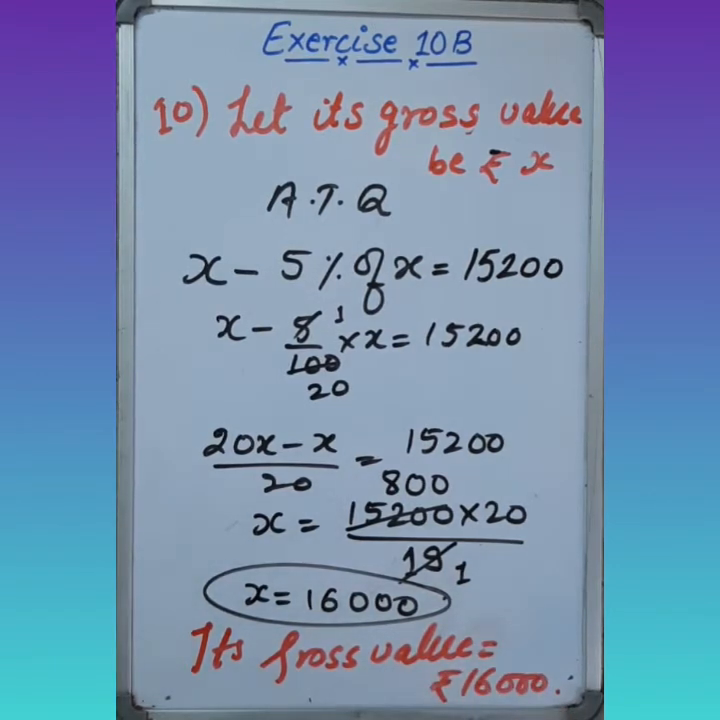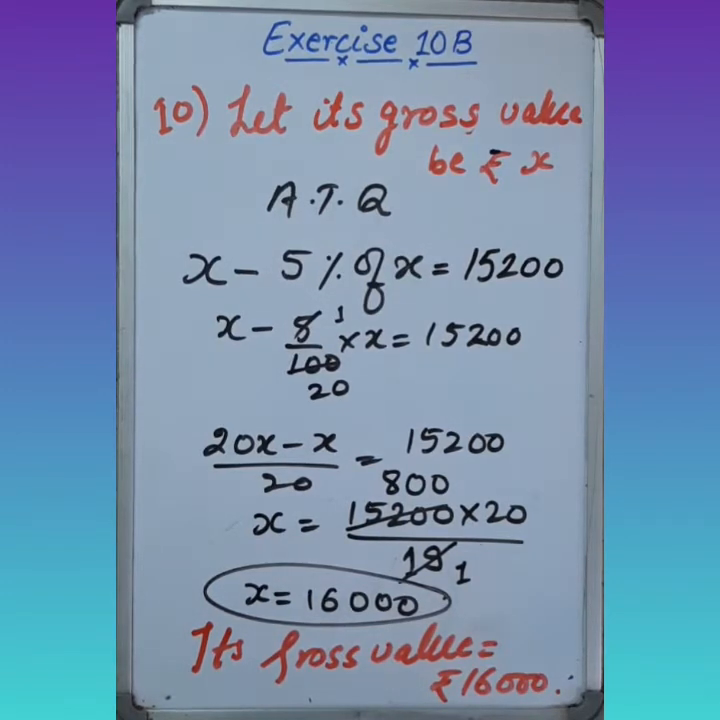So how did we find out? First of all, we have to assume that gross value will be x, and then we have to subtract 5% of x from its gross value. That will be equal to the value that comes after the deduction. Okay? After this, we can easily find its gross value. Okay? Now come to question number 11.